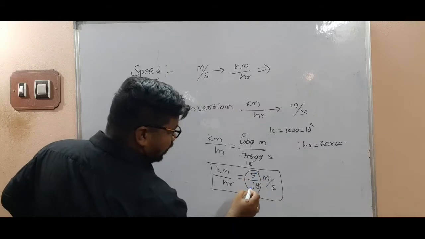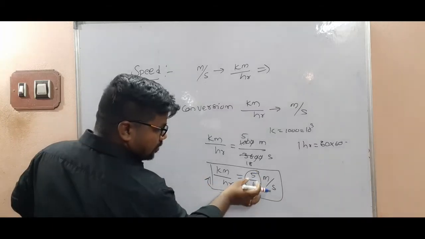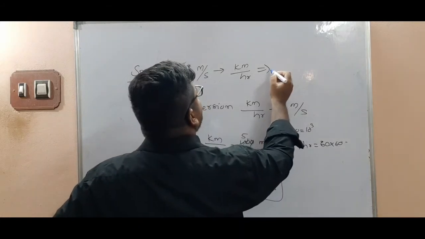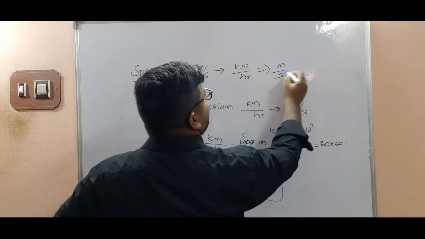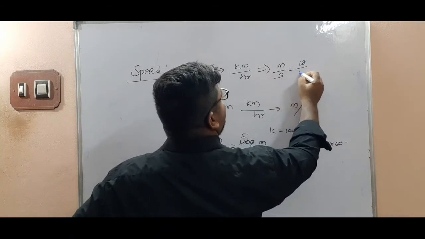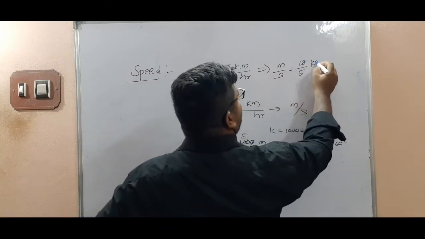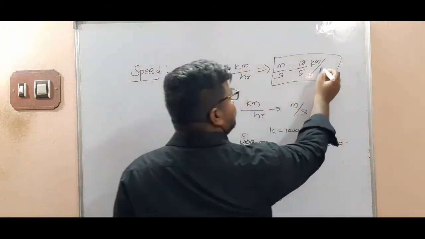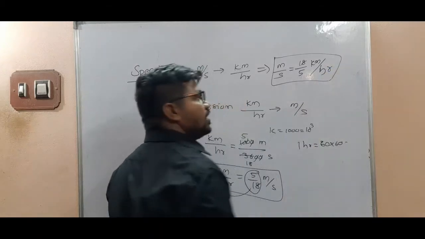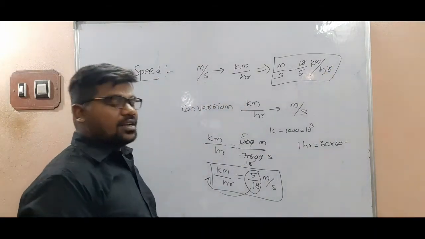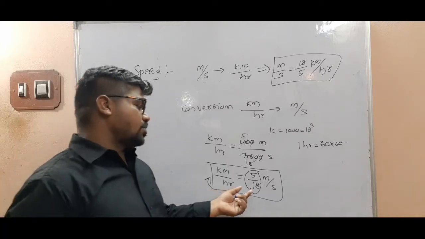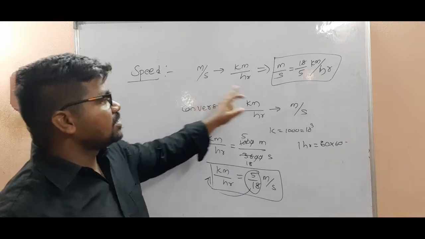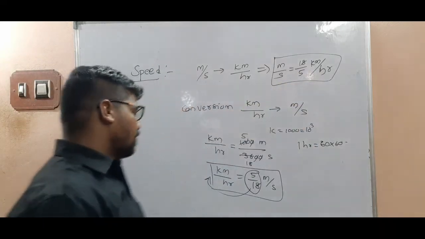This quantity we send to the left side, and 5 by 18 becomes reversed. Meaning meter per second is equal to 18 by 5 kilometer per hour. Some books give H, some books give HR, hour. Finally, kilometer per hour is equal to 5 by 18 meter per second, and meter per second is equal to 18 by 5 kilometer per hour.